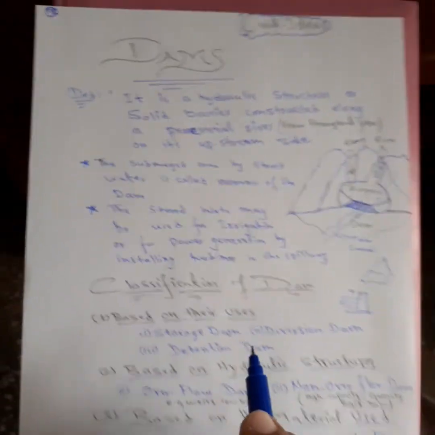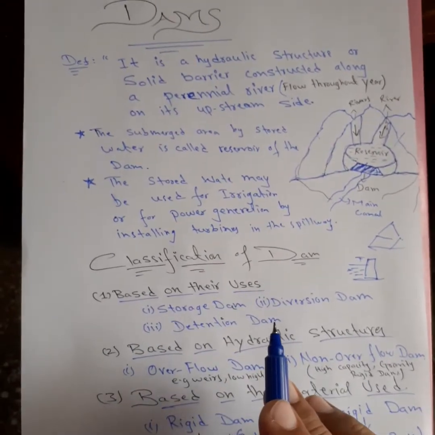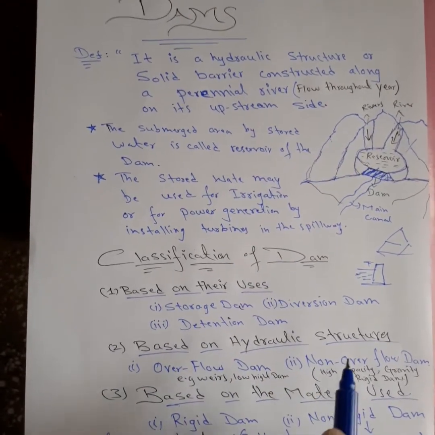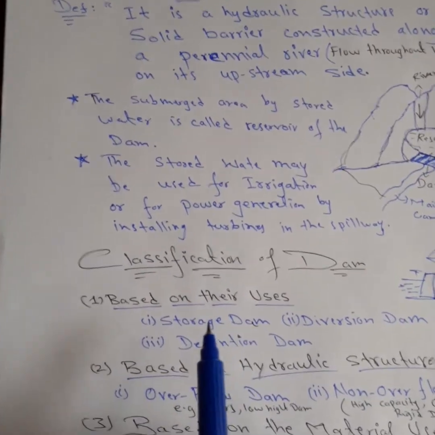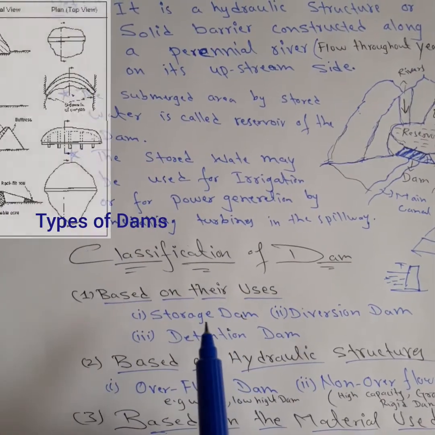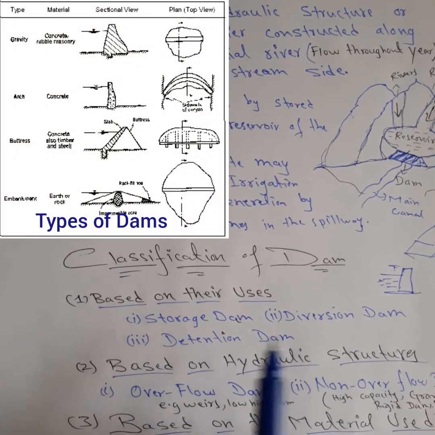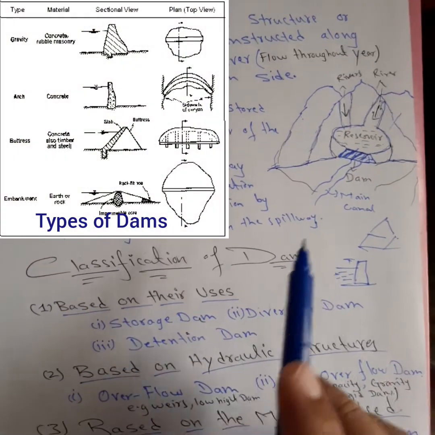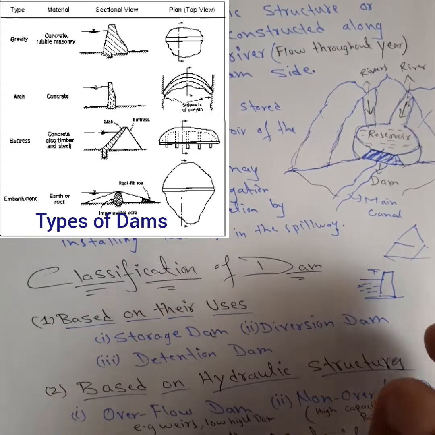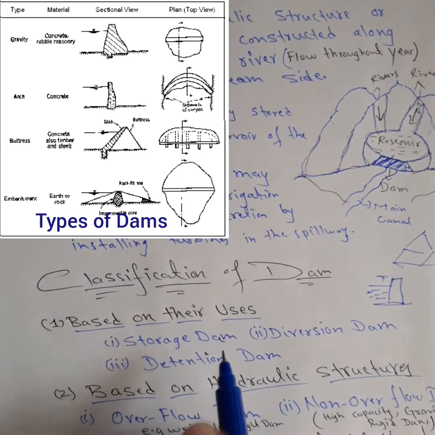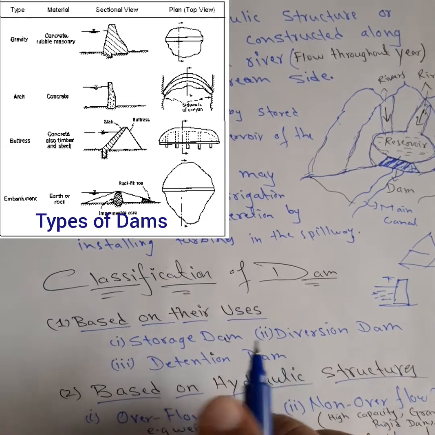Now the classification of dams is based on their uses, based on the hydraulic structures, and based on the material used. Based on their uses, there are storage dams, diversion dams, and detention dams. A storage dam means the water stored here may be used for irrigation purposes, for power generation, or for any other purposes, stored for future use.